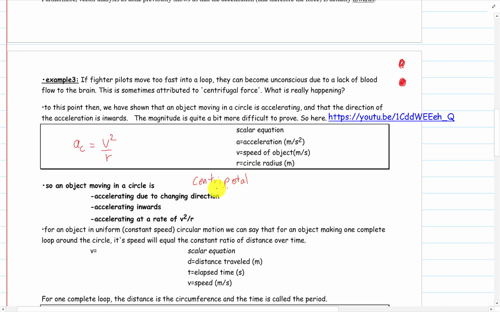And that means center seeking, not centrifugal, which means center fleeing. And this is seeking. So this is an arrow towards the center of the circle.